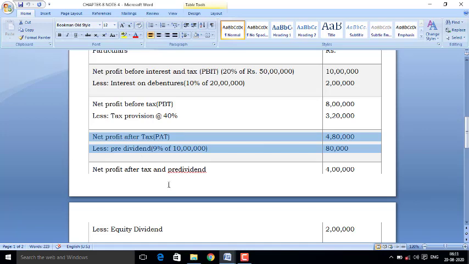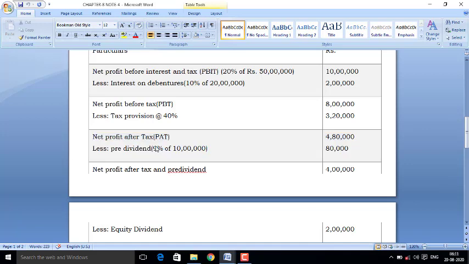After charging dividend at the rate of 8%, 8% of 10 lakh is equal to 80,000. Now the rest profit is rupees 4 lakh.